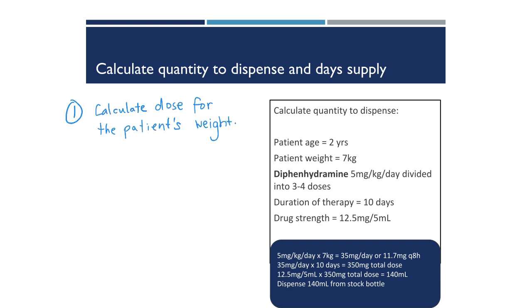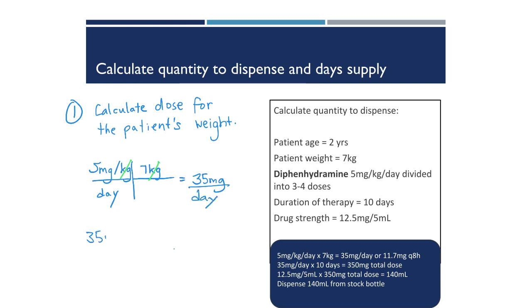So to calculate the dose for this patient's weight, we'll take the dose recommendation from our drug database, 5 milligrams per kilogram per day, multiply that by 7 kilograms of the patient's weight. Our kilogram units cancel out, and we are left with 35 milligrams per day, total dose per day.